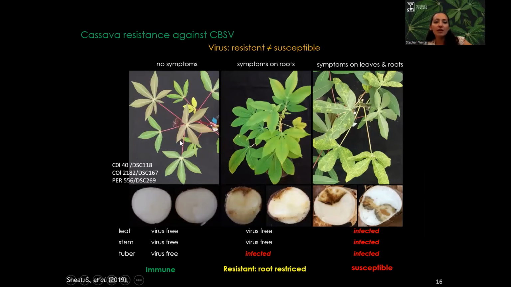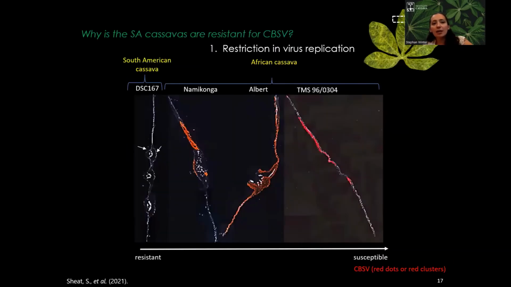So we screened the leaf and the stem and the tuber as well, and we were lucky to find a group of plants in which the virus was not there, so they were virus-free. And this we called immune. We also found another group of plants which restrict the virus to the root, and we call it resistant by root restricted, because the virus was visible in the root and also by necrosis. It developed necrosis. So we asked ourselves why the South American cassava is resistant and based on what reasons.